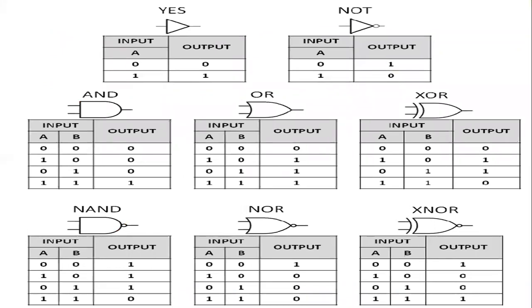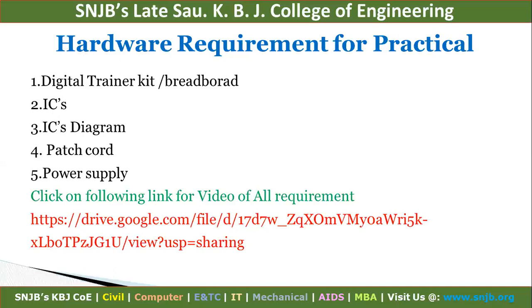Next is the NOT gate. The NOT gate has: if input is 0, then output is 1. If input is 1, then output is 0. Likewise, AND gates have two inputs, 0 and 0, then output is 0. These truth tables, I think you know. You learn your basic electronic subjects in first year.